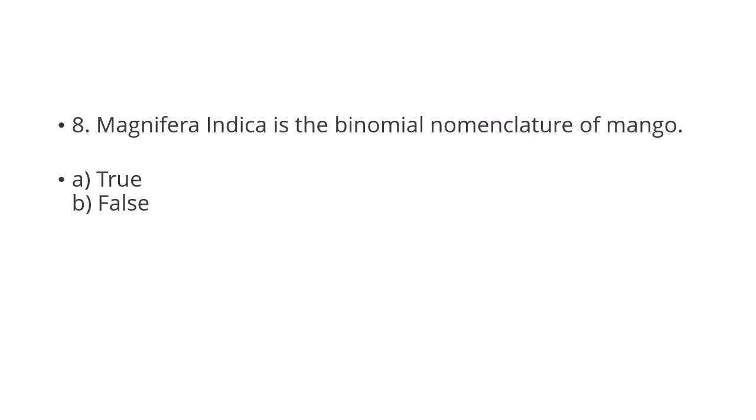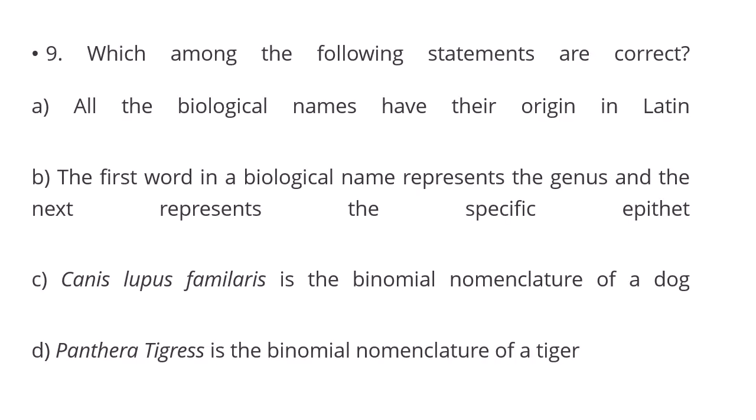Next question: Mangifera indica is the binomial nomenclature of mango. Actually it is false, because here the I of indica should be a small letter. So it is false. The correct one is Mangifera indica with a small i, and again it should be written in italics.